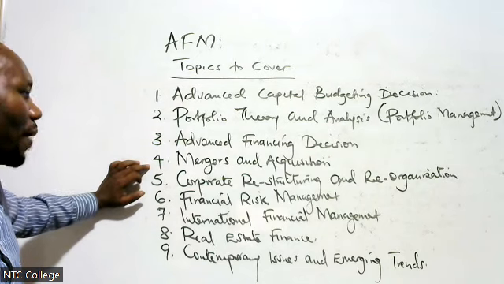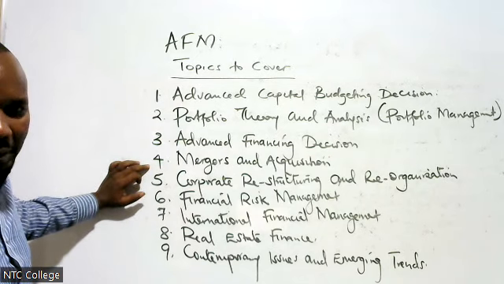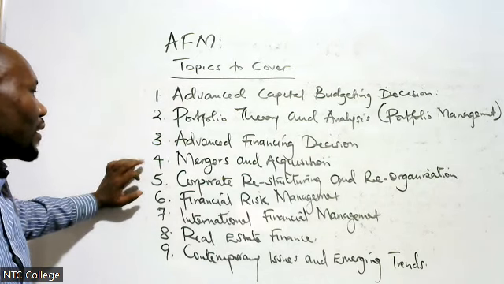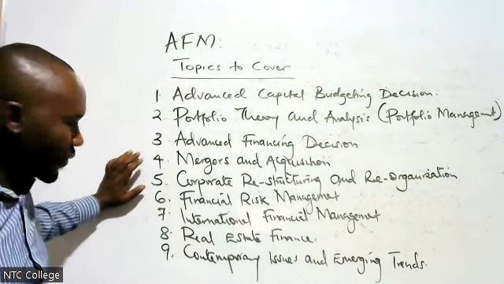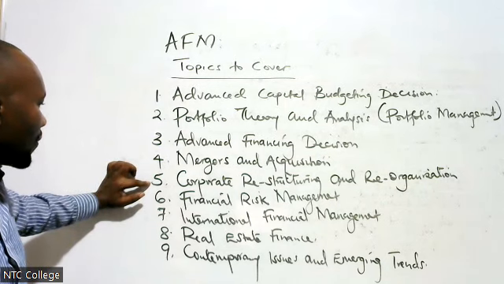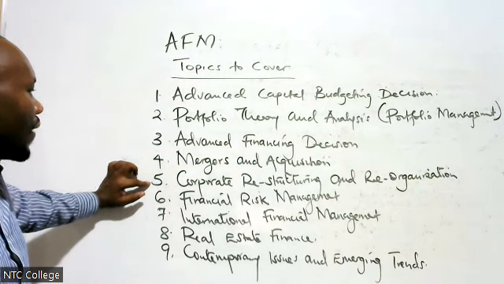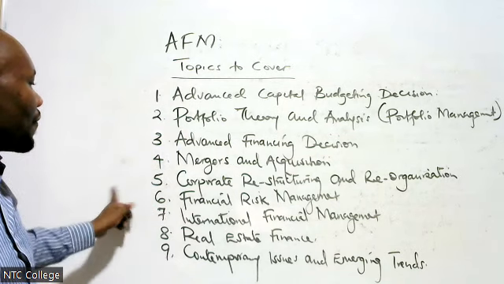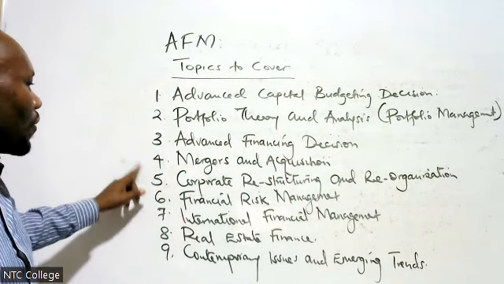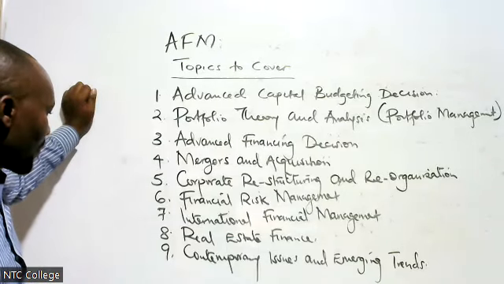Topic number 4 may or may not come. But it is a very important topic that when it comes, it gives you good marks. Topic number 5 can either change with topic number 4. If 4 comes, 5 can miss. But one of them always comes.